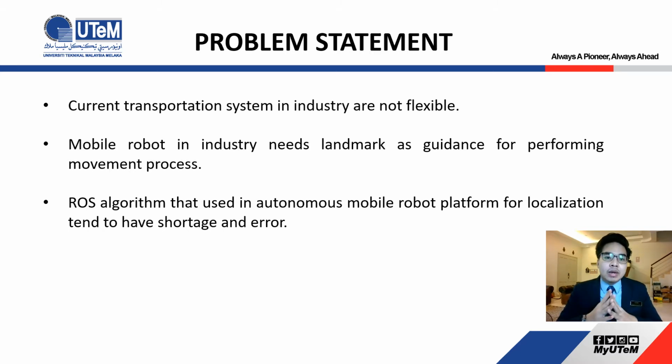And lastly, most researchers that use the ROS algorithm will use the Kalman filter algorithm in processing the sensor, and this Kalman filter tends to have shortcomings and error when tire slip occurs. So that will result in a defect in the accuracy of the whole movement system of the robot.